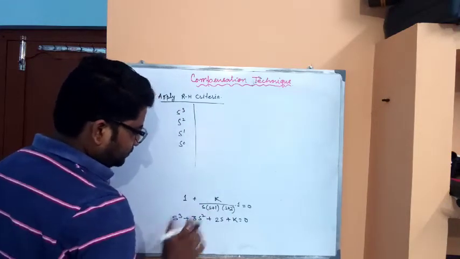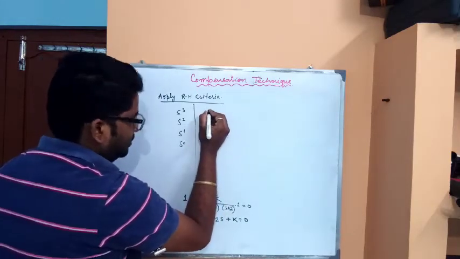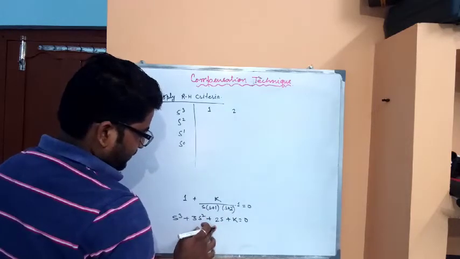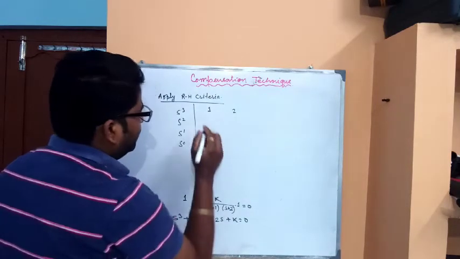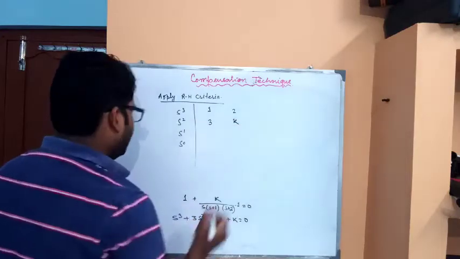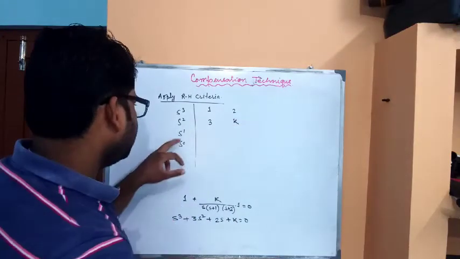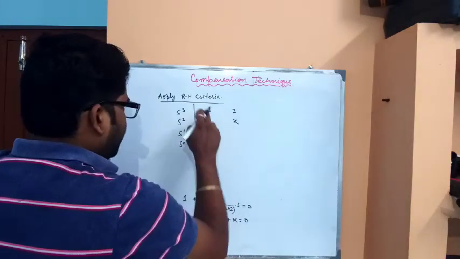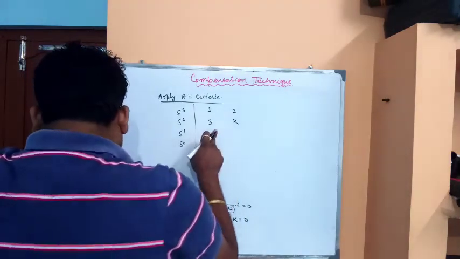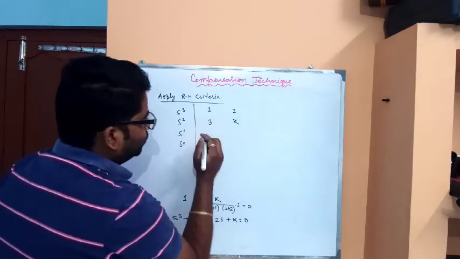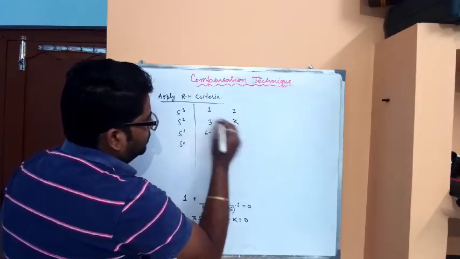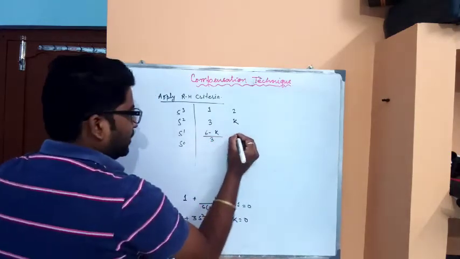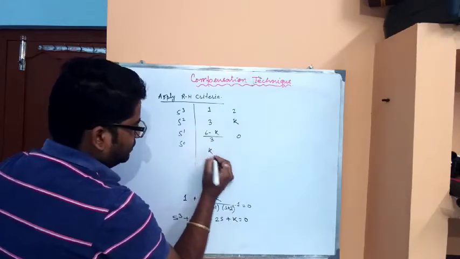The coefficients of s cube are 1 and 2, then s square has 3 and k. For s power 1, it is 3 into 2 minus k into 1 divided by 3, so 6 minus k divided by 3, and then 0, and for s power 0 it is k.